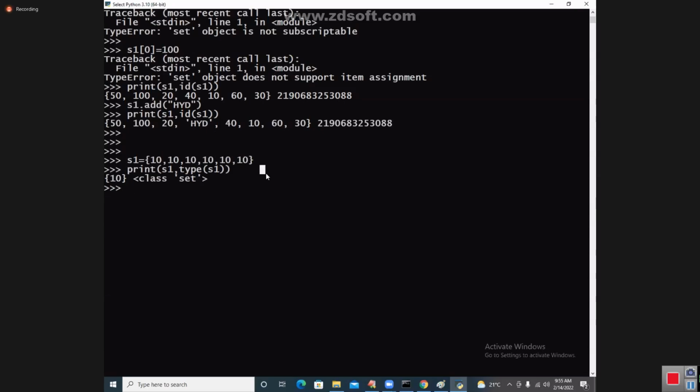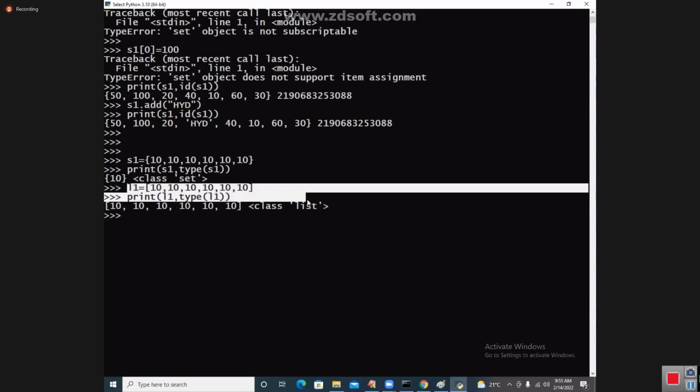No. Suppose you take it as L1, a list with different brackets. Print of L1, students. Because if you go to an interview, it's a regularly asked question. You see that the list maintains duplicates.